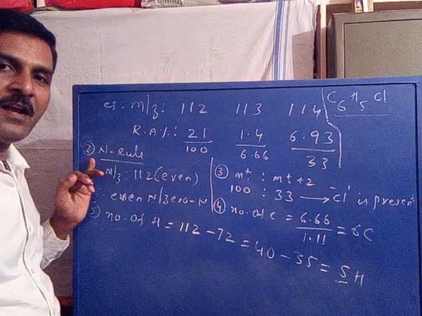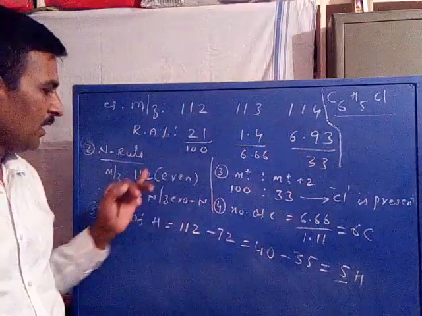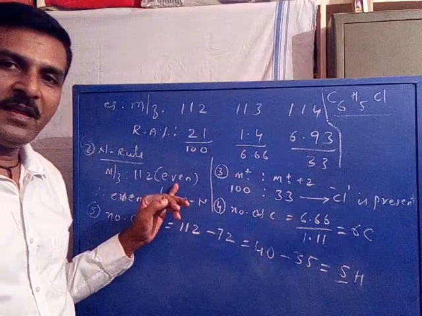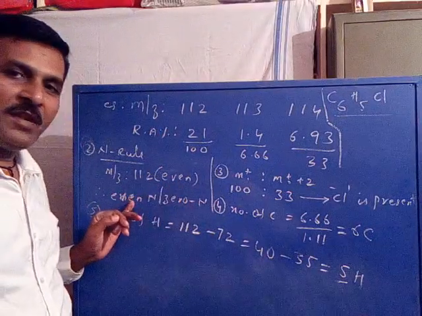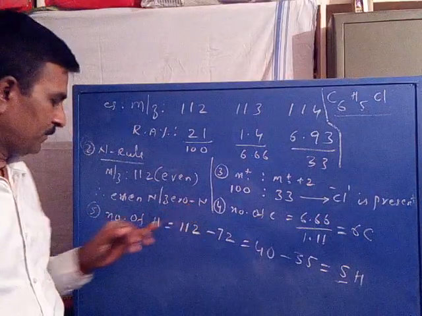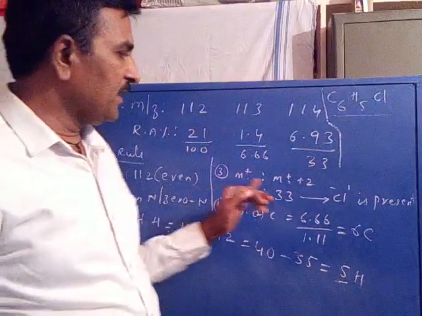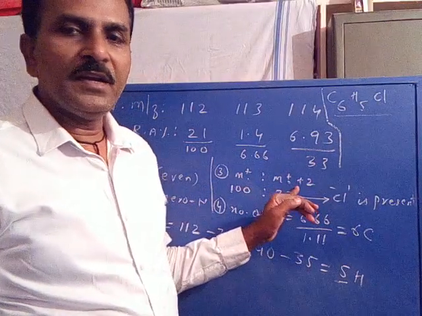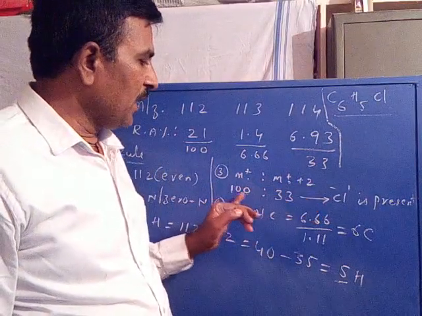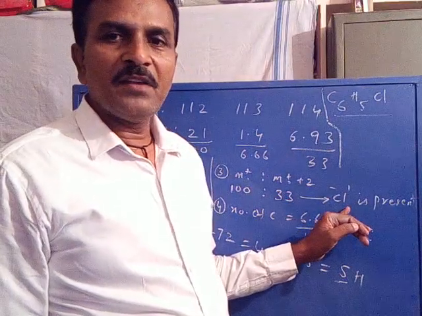Now we applied the nitrogen rule, where the m/z value of the molecular ion is 112. 112 is an even number, therefore there may be an even number of nitrogens or zero nitrogens present. After that we compared the molecular ion signal intensity with the +2 signal intensity and found the relation of 100:33, which indicates the presence of chlorine.